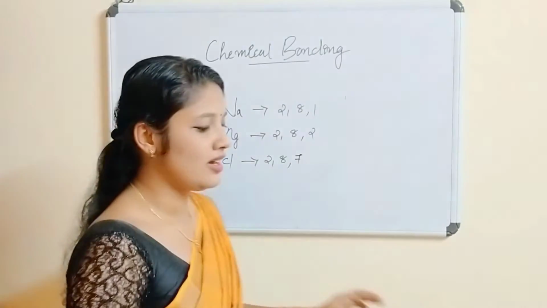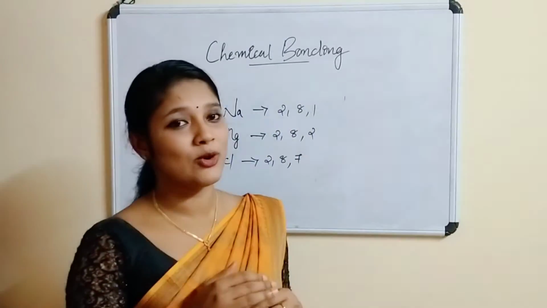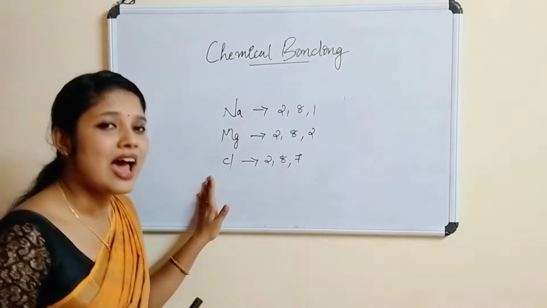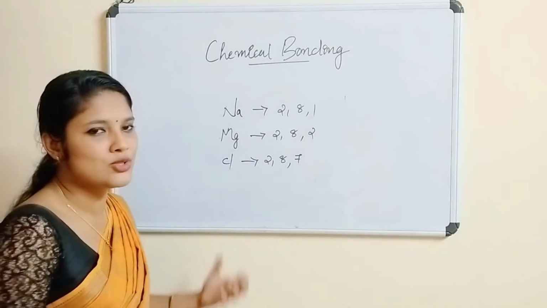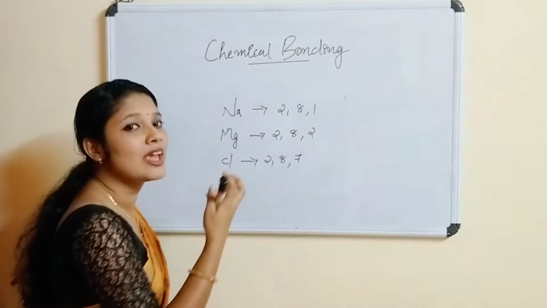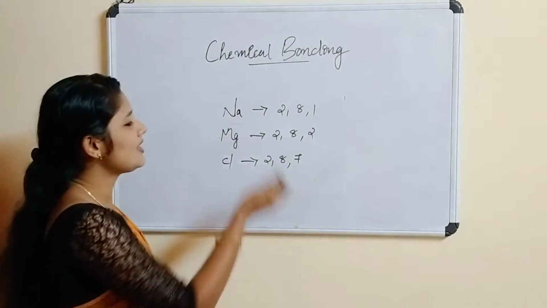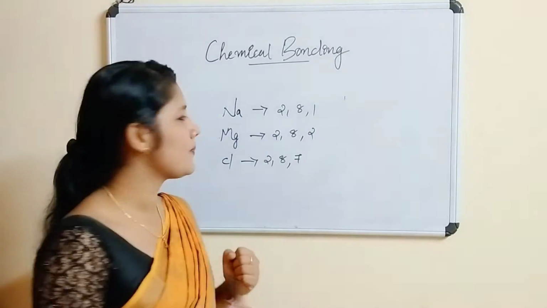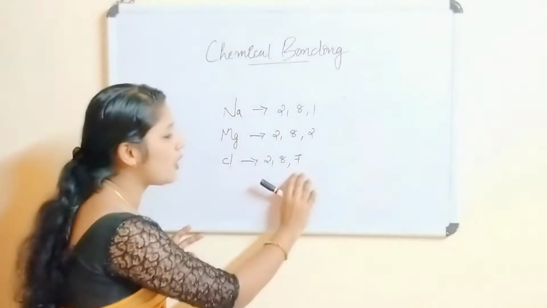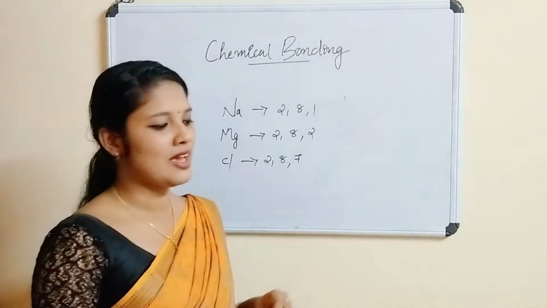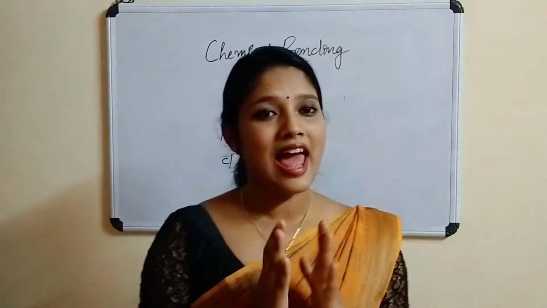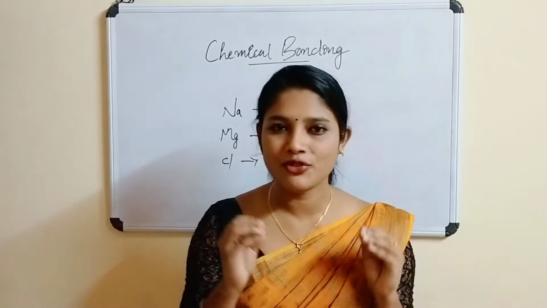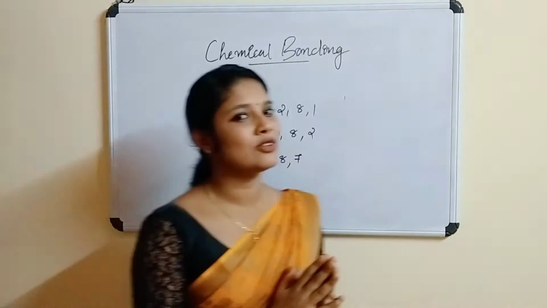Okay, now please take your notebook. I am going to give you one activity. Look into the electronic configuration and write down how many electrons sodium should get in order to have the octet electronic configuration, how many electrons magnesium should get, and how many electrons chlorine should get. Please take your notebook and write down the answers for these 3 questions. I'll be giving you a few minutes so that you can write down the answers.